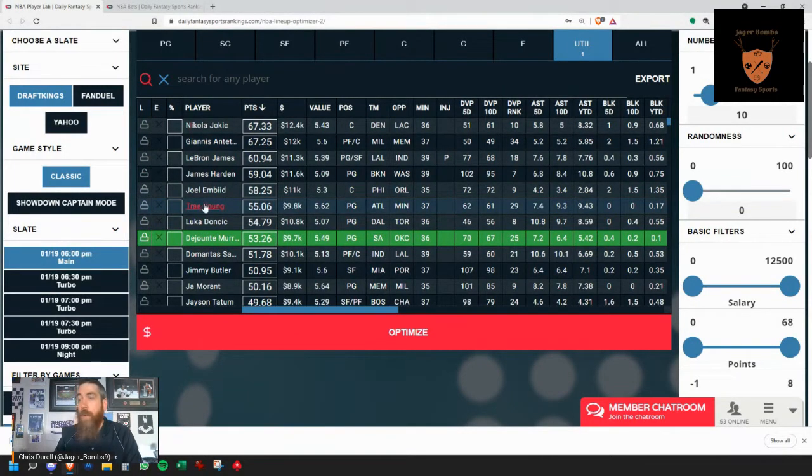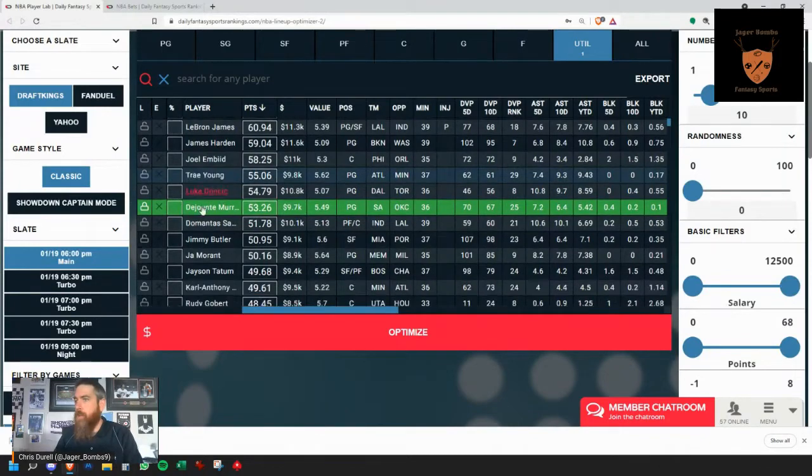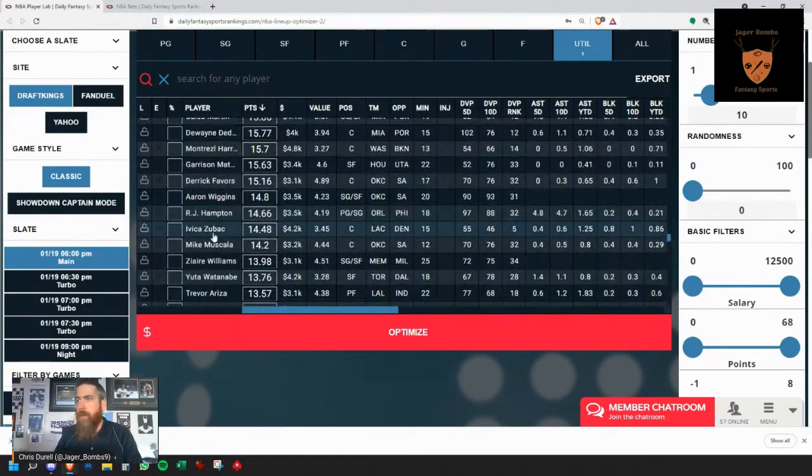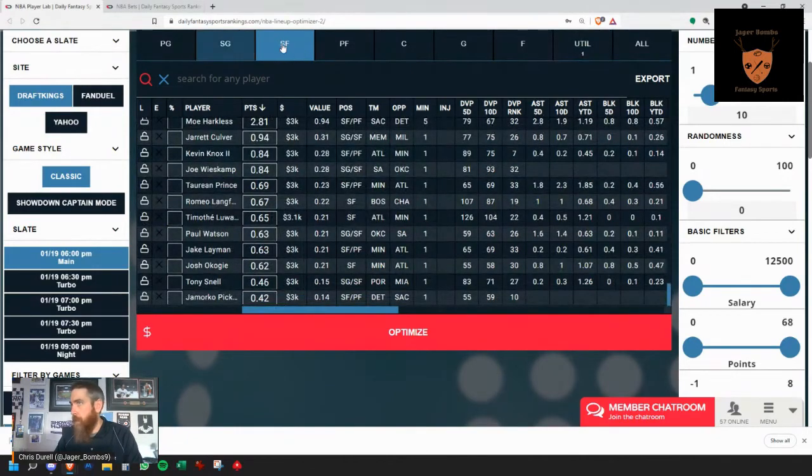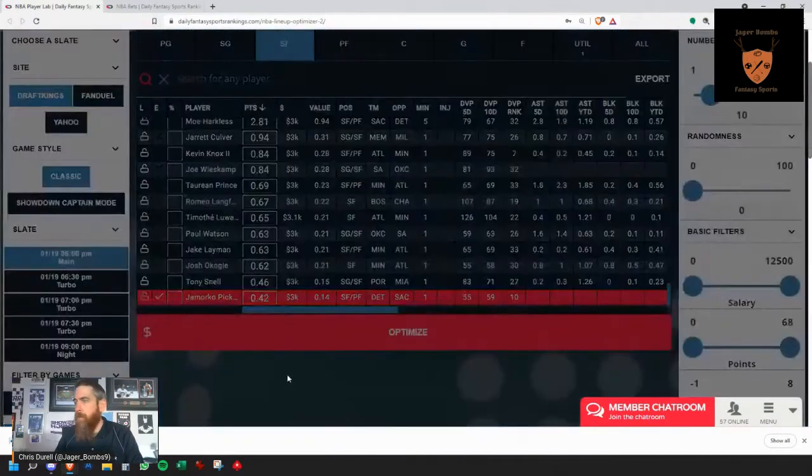So then what you can do, now that you've got your favorite player locked and you just want to find out what the cash lineup is going to be on any given night, before we get into any advanced GPP optimizations, is just scroll down as far as you can and find a player that's irrelevant. Doesn't really matter who. You have to do this at a position, not utility, sorry. So scroll down to the bottom, grab an irrelevant player and X him out. Hit optimize.